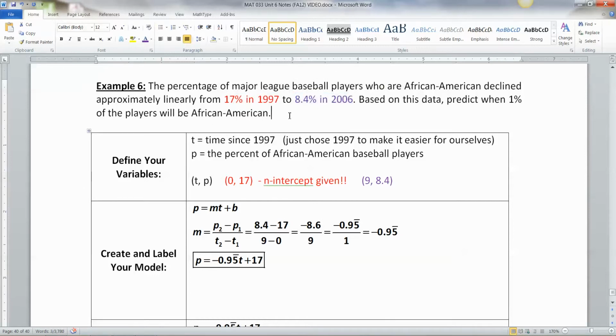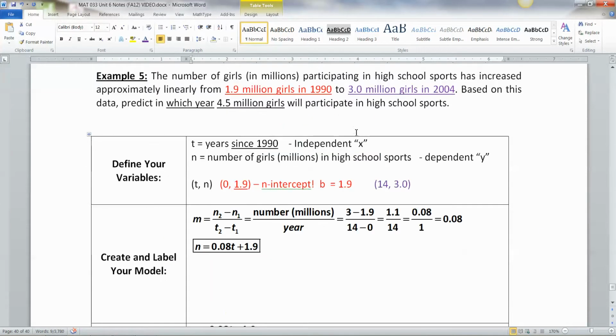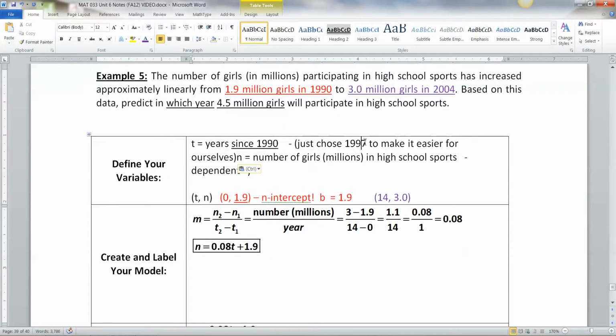Now, I had to make my variables. They didn't ask me to, but I'm going to have to if I want to get this question correct. So I made time, which was years since 1997. And I just chose 1997 to make it easier. Matter of fact, I can put that back on the other one. I just chose 1990 to make it easier. Didn't have to be, right?